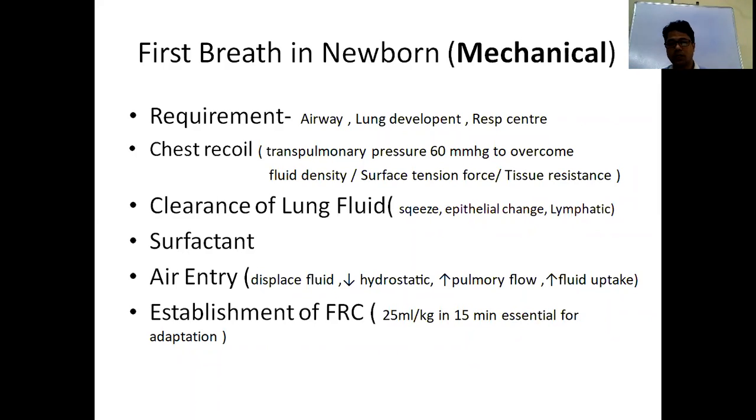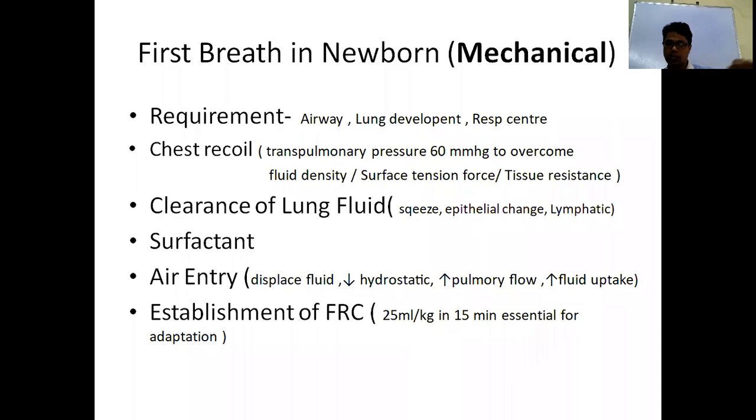And its action is it reduces the surface tension. In this way it lowers the pressure so that air easily enters, and sometimes it also maintains the functional residual capacity. That is the action of surfactant. Next, once air enters, it also has some action.